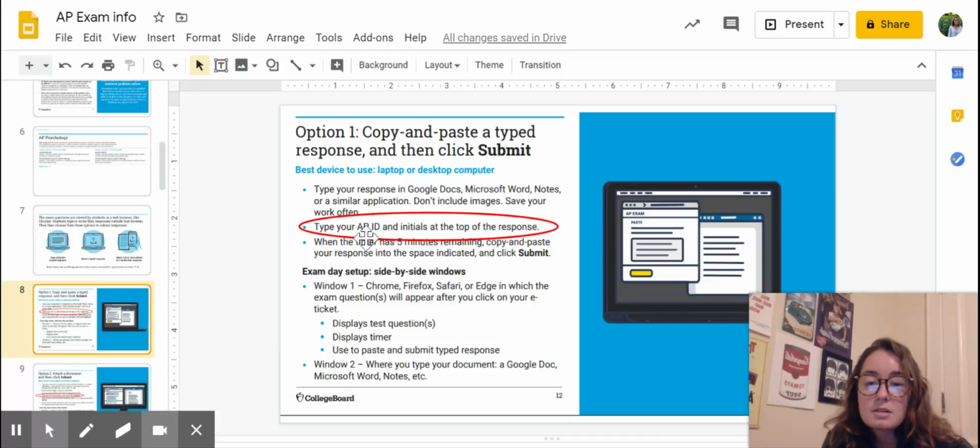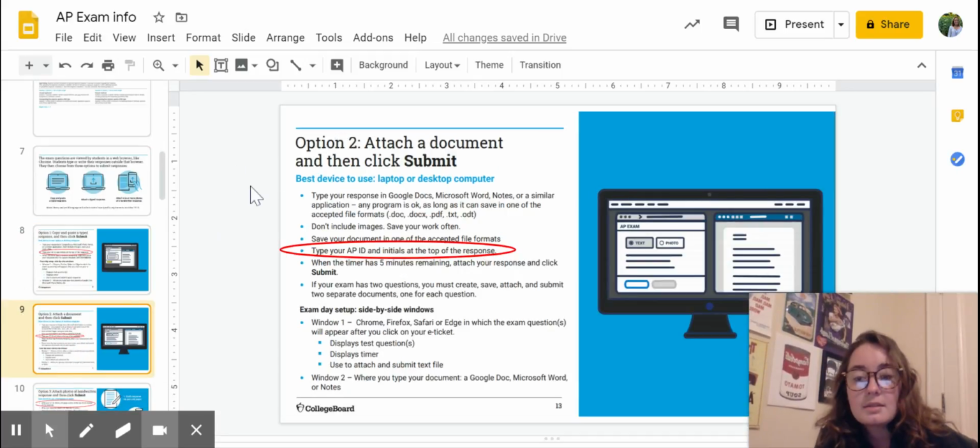And then make sure that everything's in there, because once you press submit, there's no going back. So if you realize that you forgot part of your response, like it was on the bottom and it didn't fully copy, wah, wah. That's why it's 5 minutes long to do that, because you need to be checking.